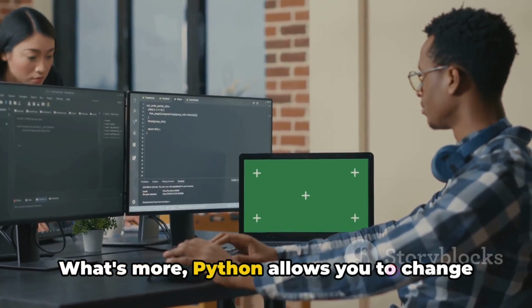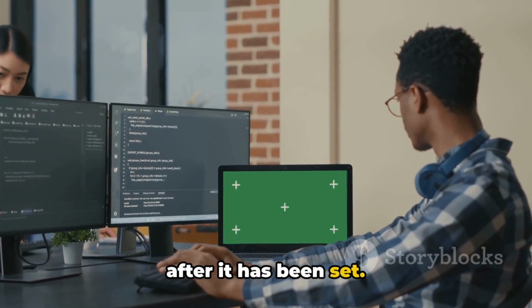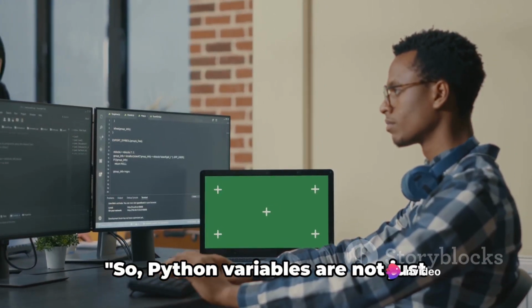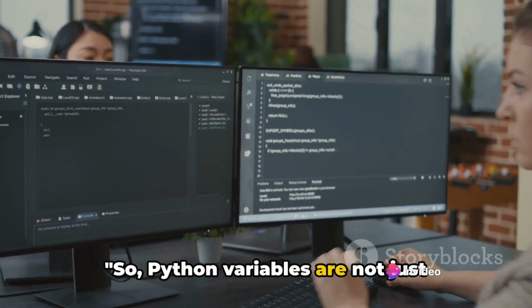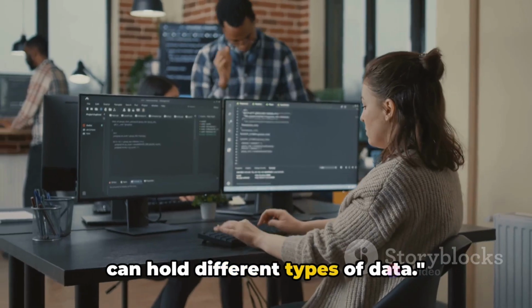What's more, Python allows you to change the type of data a variable holds even after it has been set. So today your variable could be an integer, tomorrow it could be a string. So Python variables are not just containers, but flexible containers that can hold different types of data.